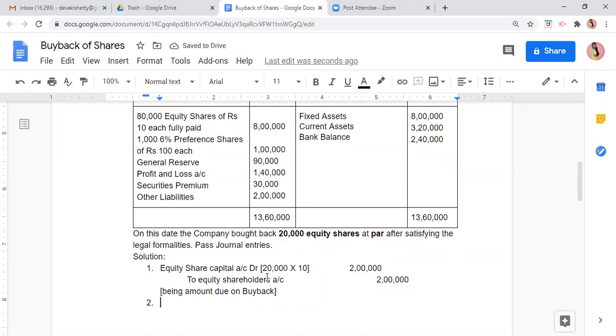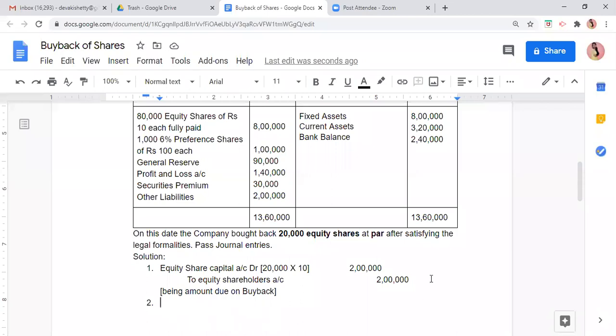See, the first entry is for amount due on buyback, we came to know that this much amount has to be paid on buyback. Now we have to make the arrangement for buyback. We have to either do a fresh issue or we have to create capital redemption reserve. यहाँ पे क्वेश्चन में देखो, if a fresh issue was there, it has to be given in the question.